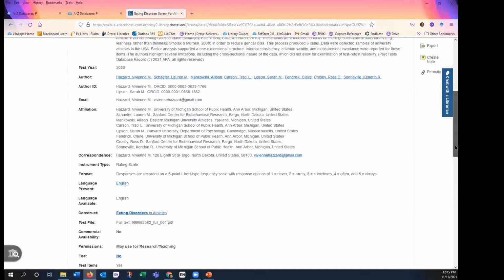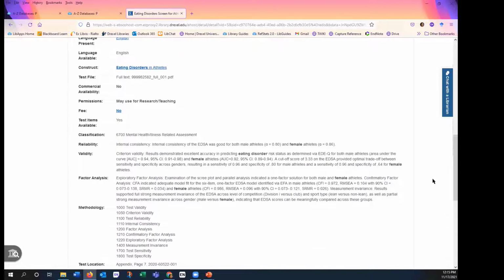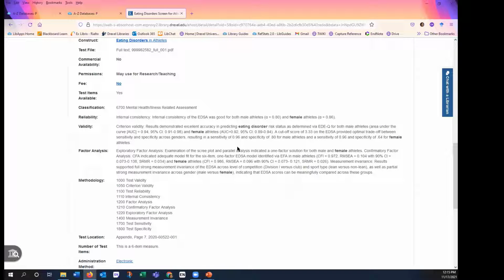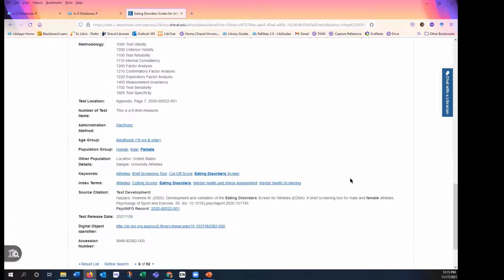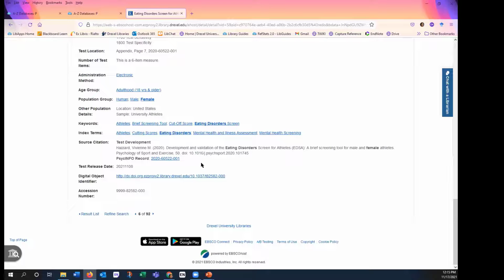It tells me the type of instrument. And note that there is no fee, and I can use this for research and teaching. It also gives me information about validity and reliability measures. If for some reason I didn't have the full text of the instrument, this is the source citation. So I may be able to check our library website and search to see if this is a journal that we have and if we have that particular issue.